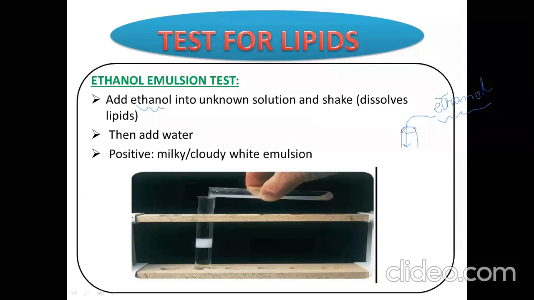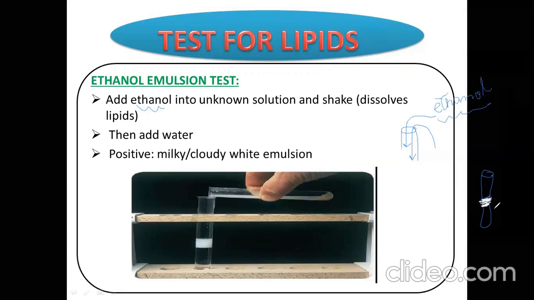Then after that, you will add water. If fats are present there, you will see a cloudy white emulsion, white droplets. You will see two layers.